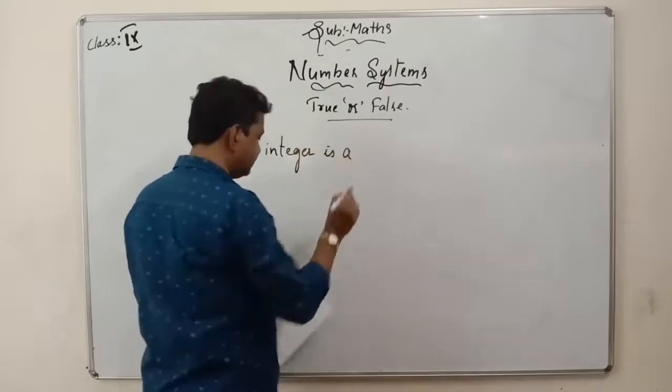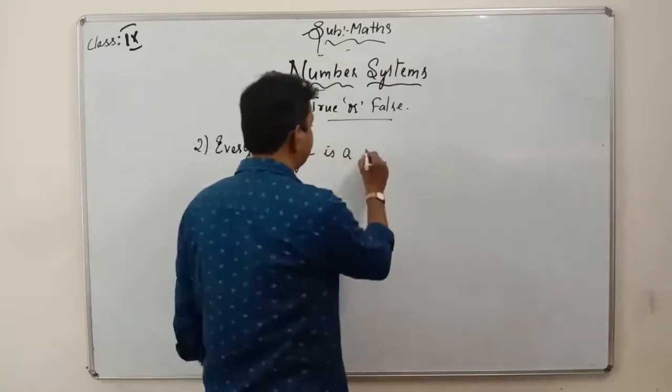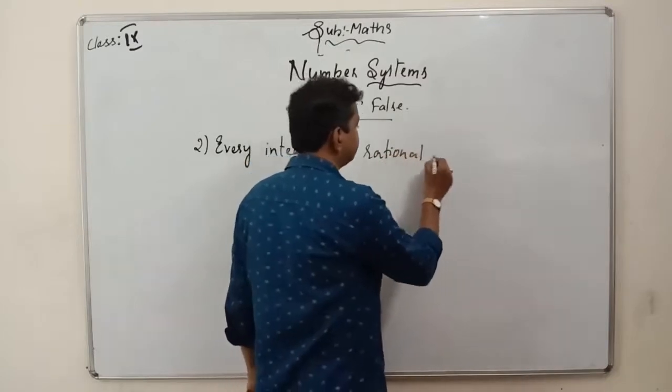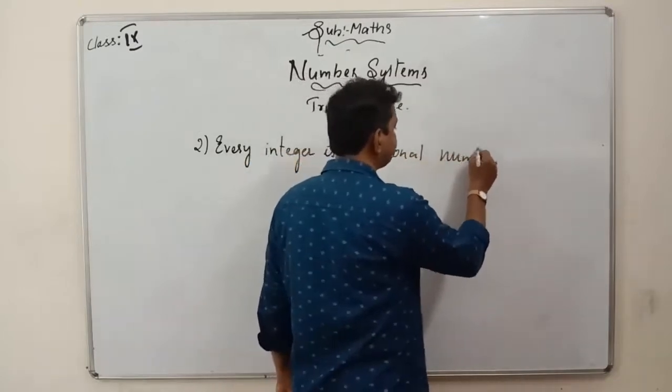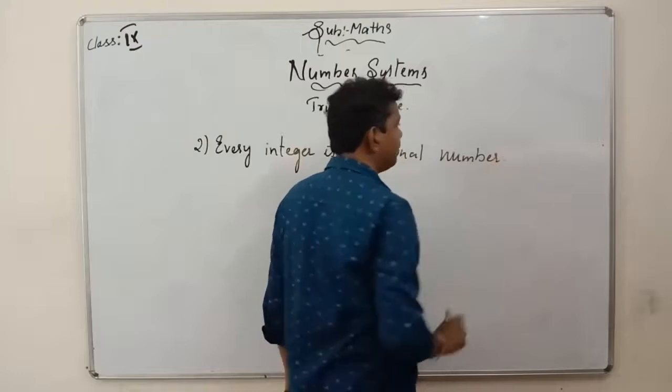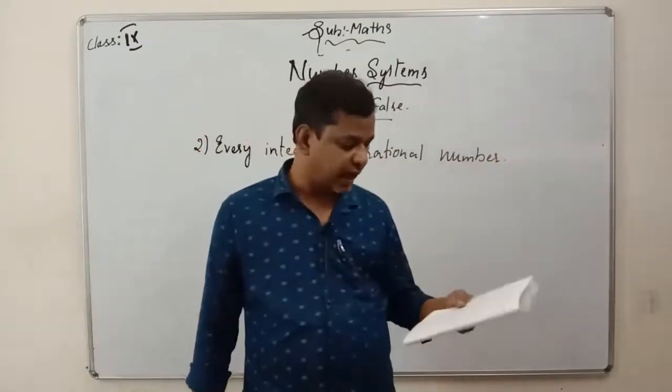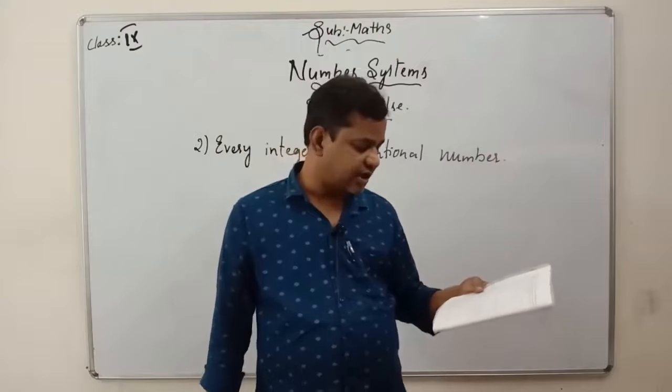Whether it is true or false is what is asked. Every integer is a rational number.